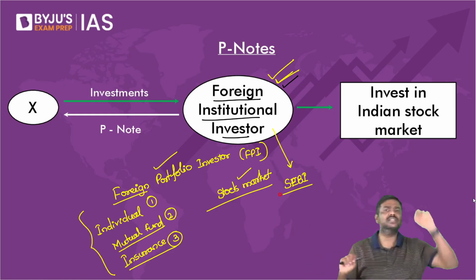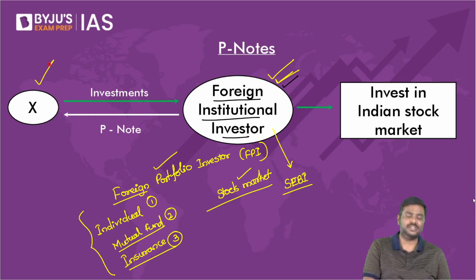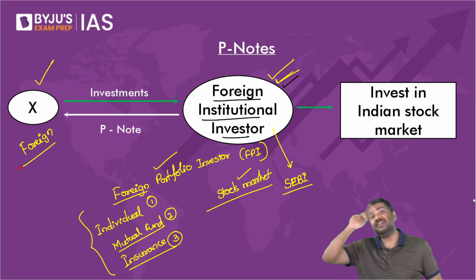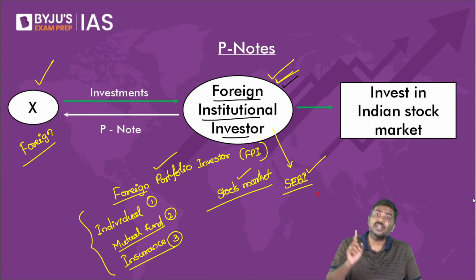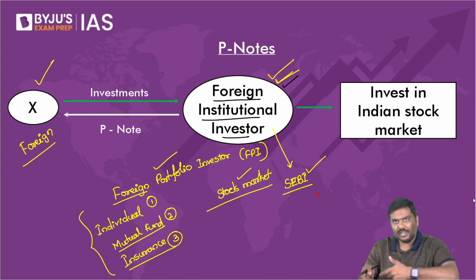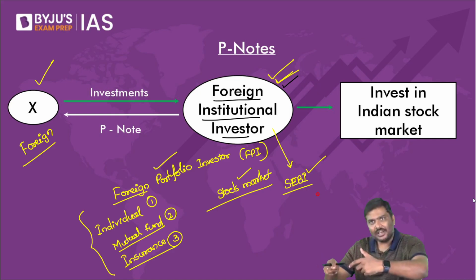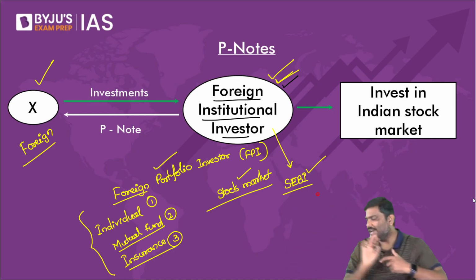Imagine there is a foreign investor. Here is the investor. Imagine this foreign investor wants to invest in India's stock market. But if they want to invest, first they will have to get the registration from SEBI done. They will have to go to SEBI and get registered. Only then will they be allowed to invest in India's stock market.